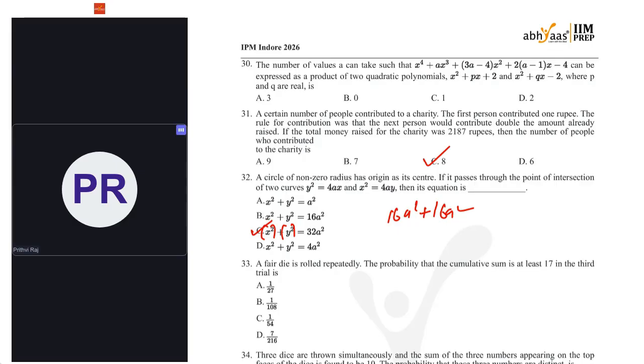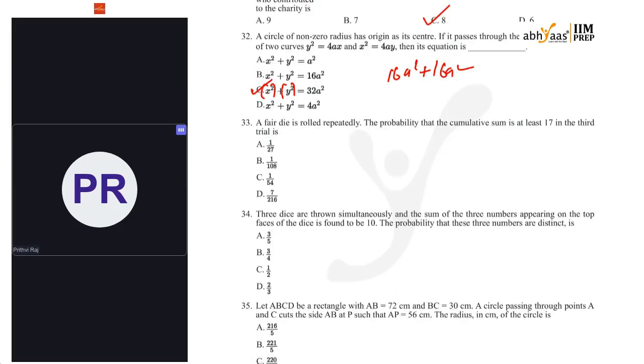33rd one. A fair die is rolled repeatedly. The probability that the cumulative sum is at least 17 in the third try. So here the important phrase is at least 17. That means the sum could be 17 or 18. To get 18 as a sum, let us say the dice is thrown 3 times. In the 3 outcomes, I'll get 18 only if all 3 trials give 6, 6, 6.